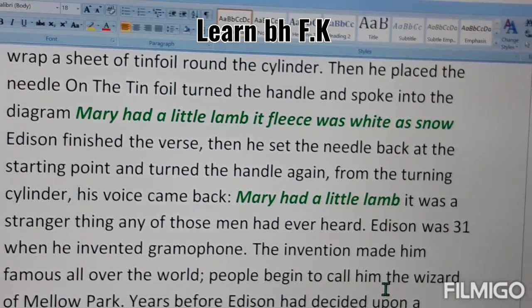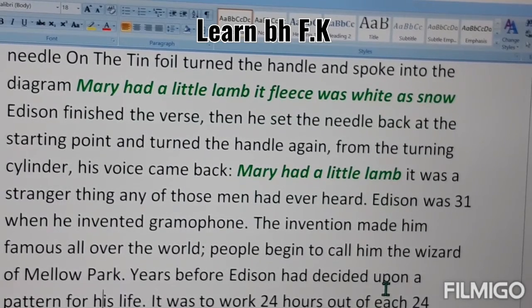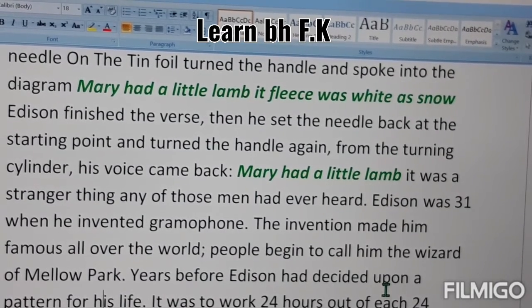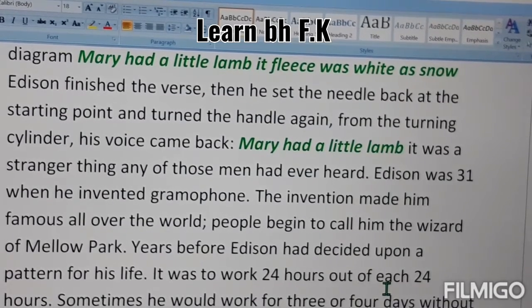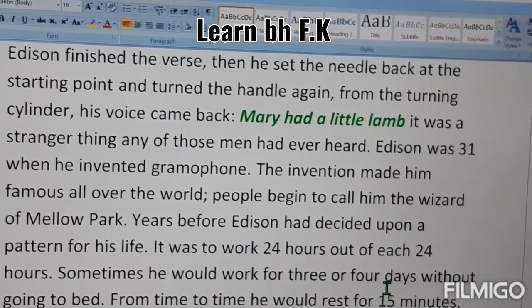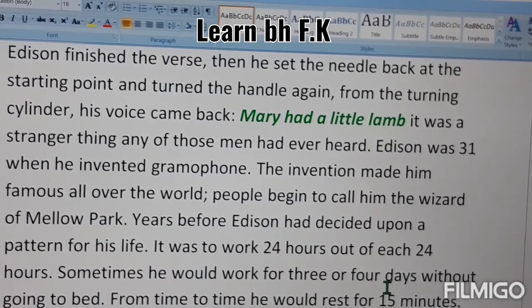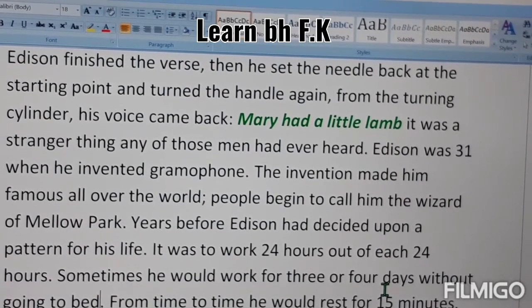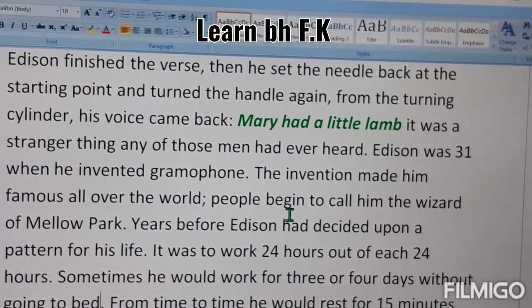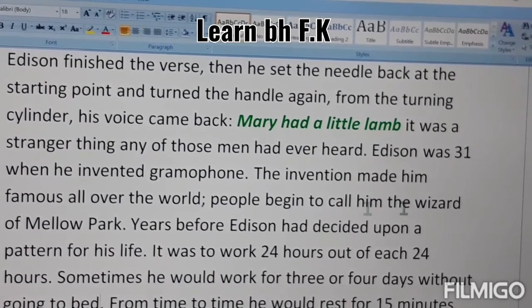Years before, Edison had decided upon a pattern for his life: it was to work 24 hours out of each 24 hours. Sometimes he would work for 3 or 4 hours without going to bed. From time to time, he would rest for 15 minutes. It means he was working very hard and inventing different things, and that's why his name became the Wizard of Menlo Park.